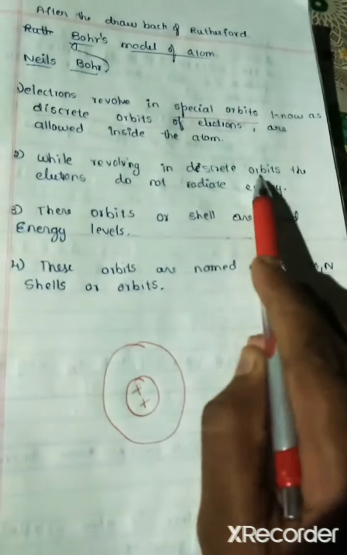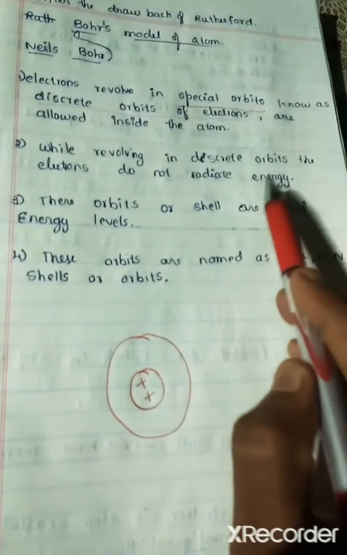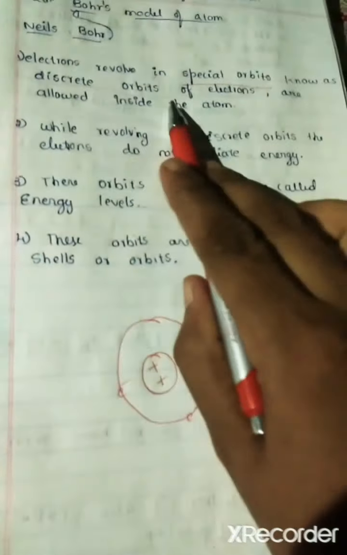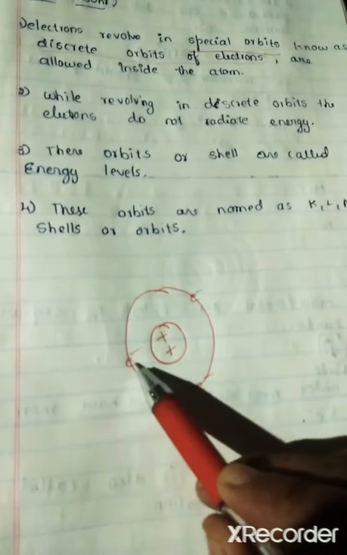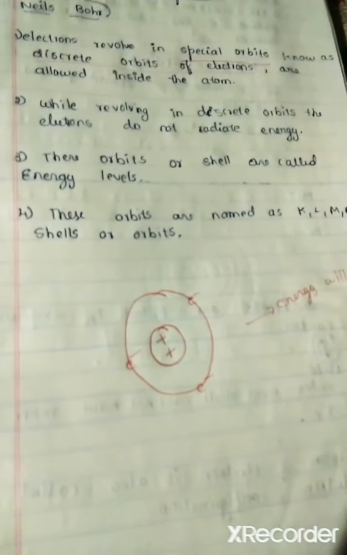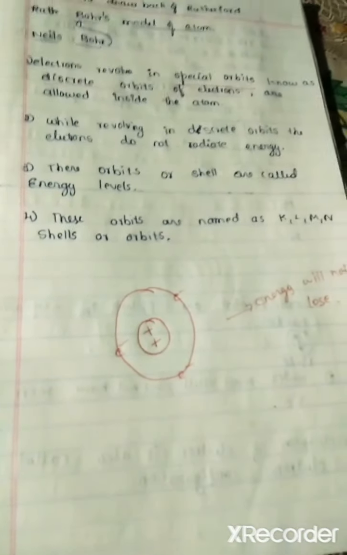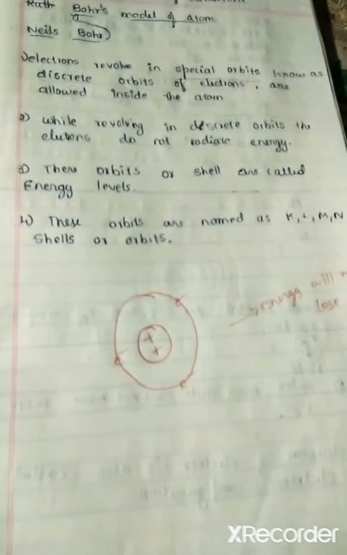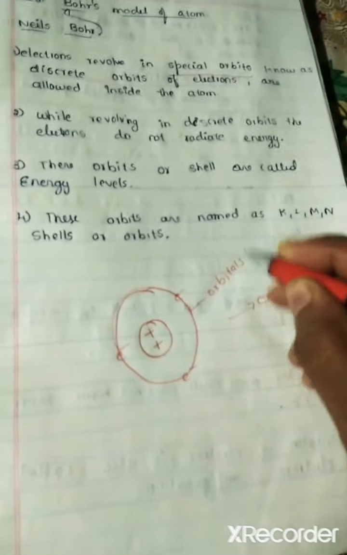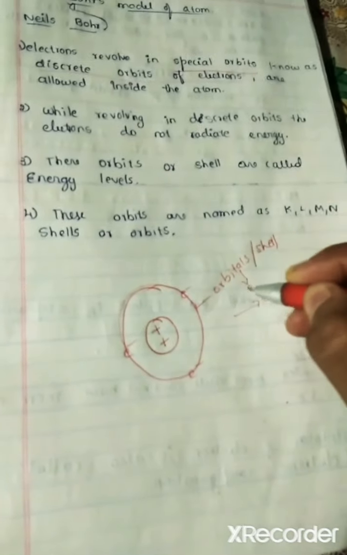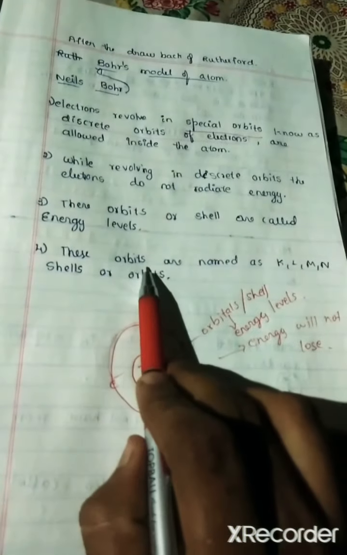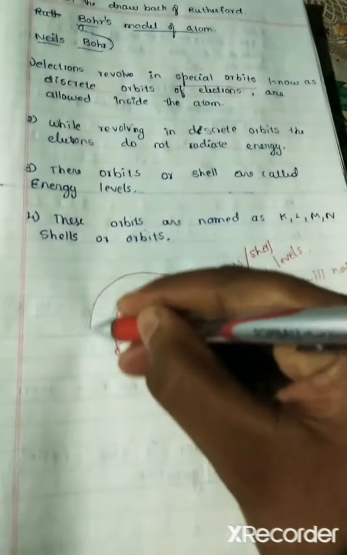While revolving in the discrete orbits, the electrons do not radiate energy. While revolving around, the electron will not lose energy. Third, he said these orbits or shells are called energy levels. Fourth, these orbits are named like that.